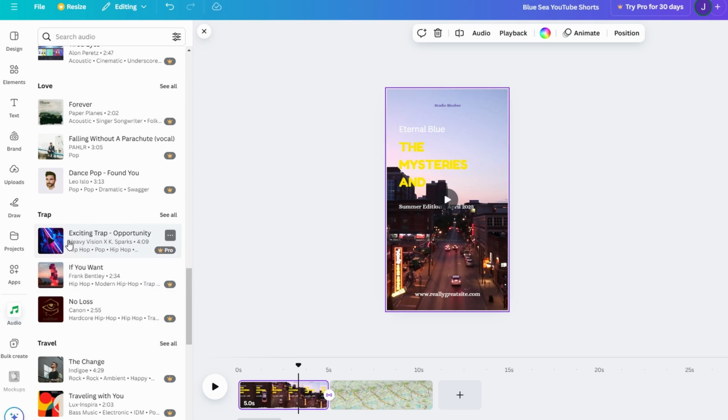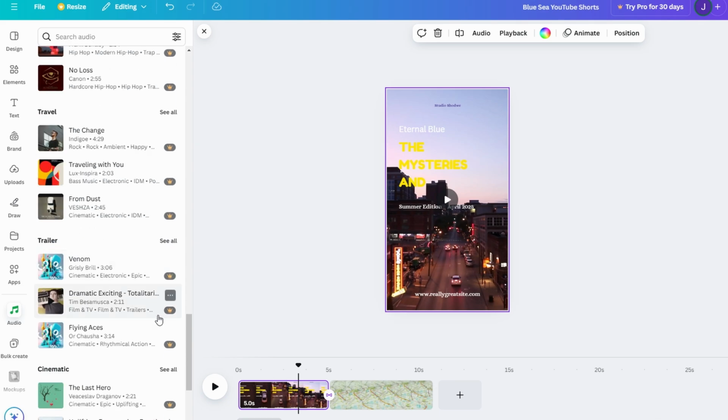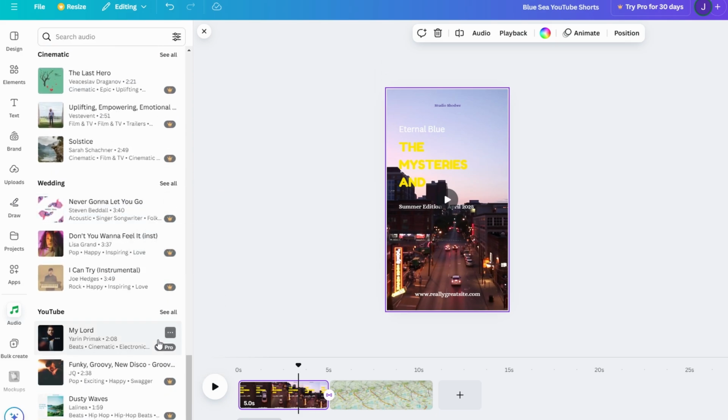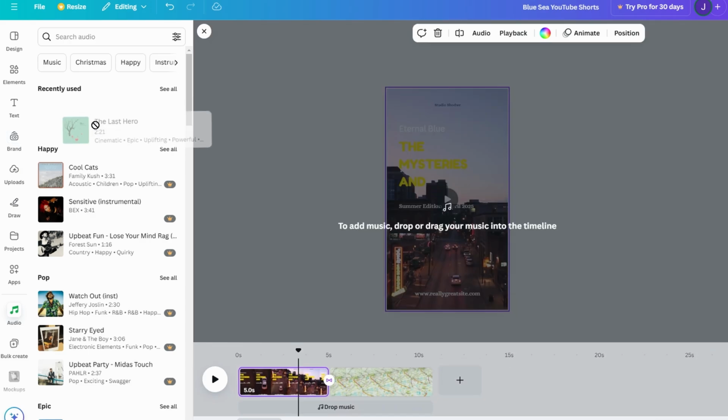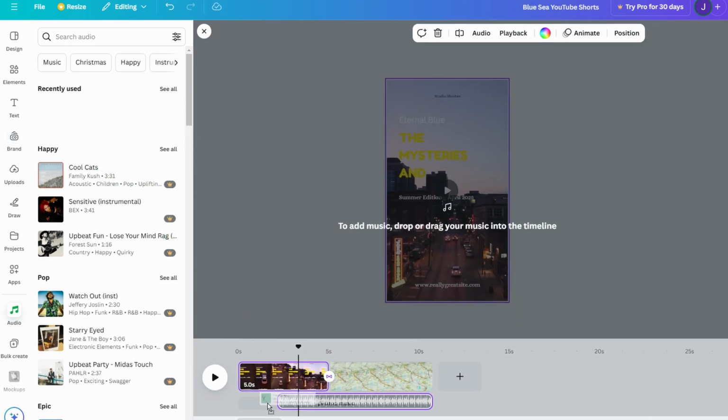For example, if your short is upbeat and motivational, you might choose an energetic pop track. Or if you're sharing calming tips for relaxation, a gentle acoustic tune might work best. If you have your own music, upload it through the Uploads tab. Drag your chosen audio file onto the timeline, then align it with your video. Use the trimming tool to cut the track so it perfectly matches the length of your short.